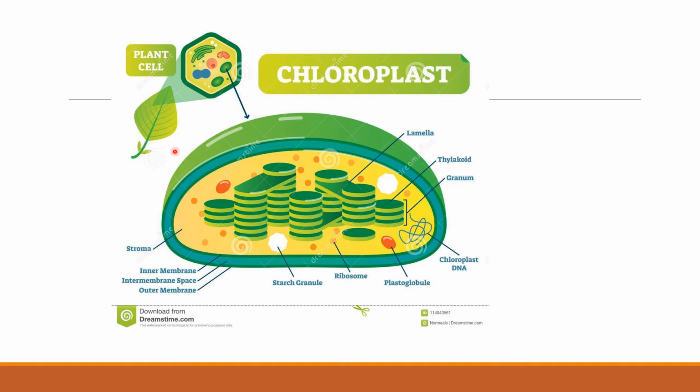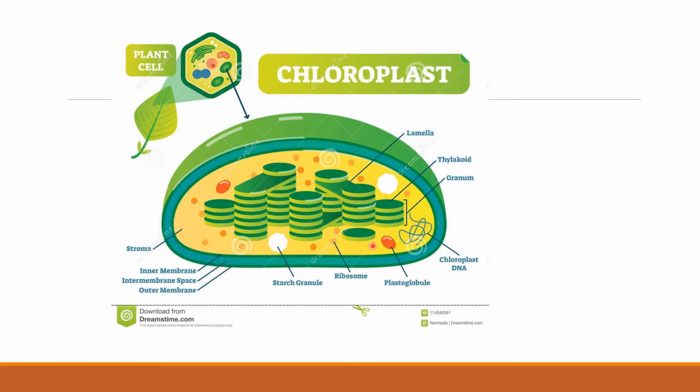It has green pigments. It is a double membrane organelle. You can see there are 2 membranes of the organelle, right? Inside this you can see the stack of sacs. Each sac is known as a thylakoid, and this whole pile or stack is known as a granum, singular. Granum is a singular word. These grana are connected by a bridge-like structure called lamella. The yellow part is the matrix.